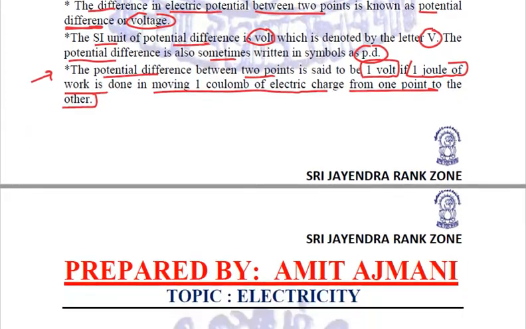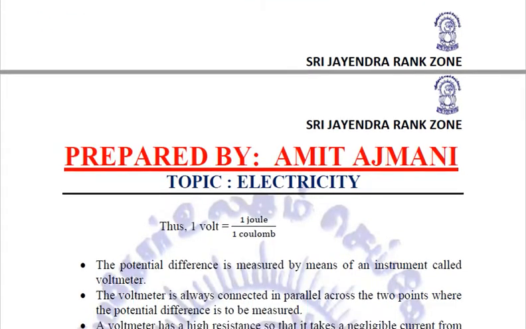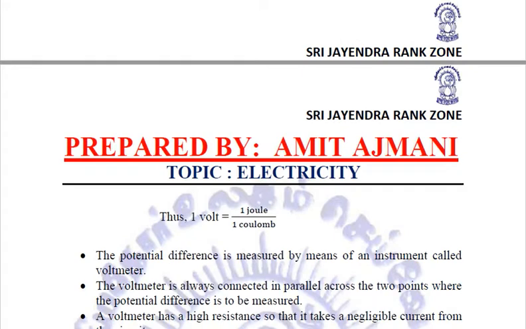This will be 1 volt of potential difference, because we have said that potential difference is equal to work done upon charge moved. The SI unit of potential difference is volt, work done is joule, and charge is coulomb. So 1 volt is the potential difference when 1 joule of work is done in moving 1 coulomb of charge from one point to another in an electric field.